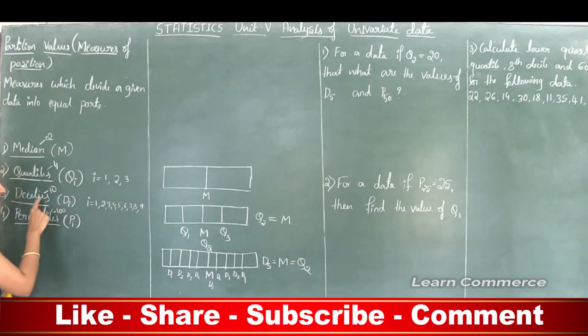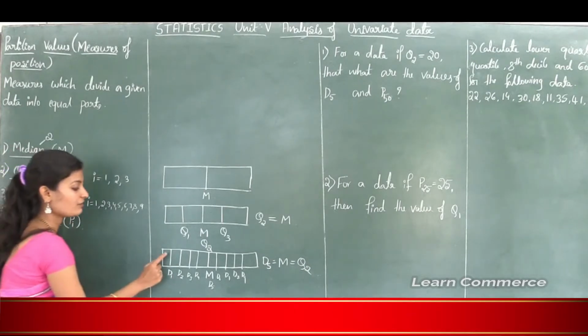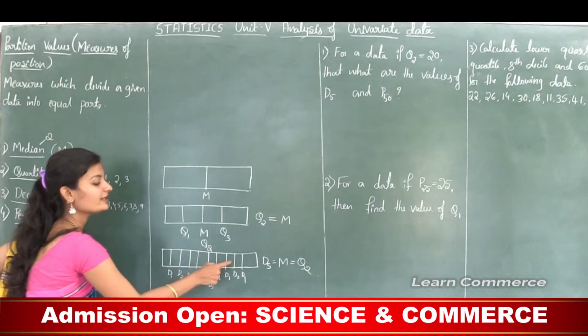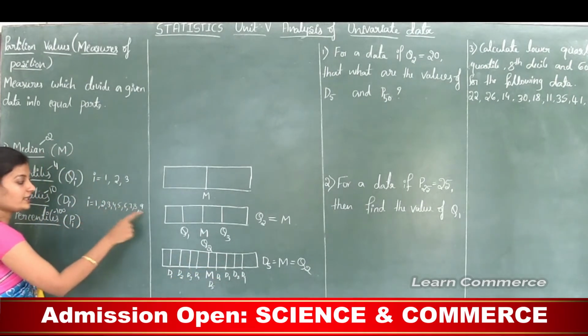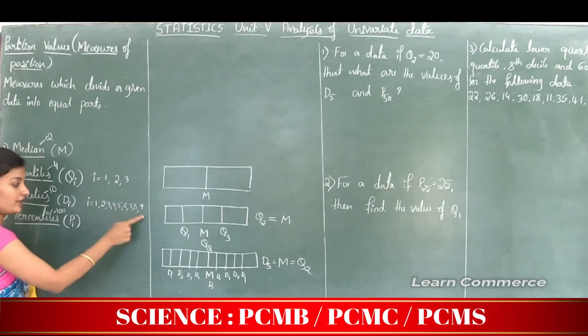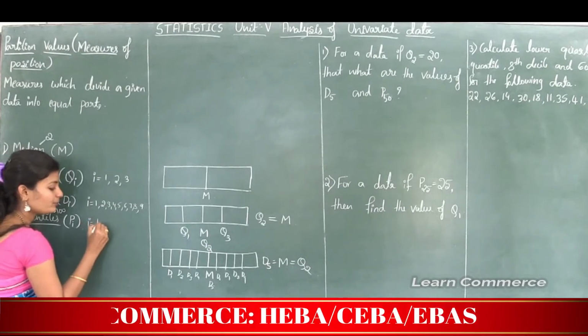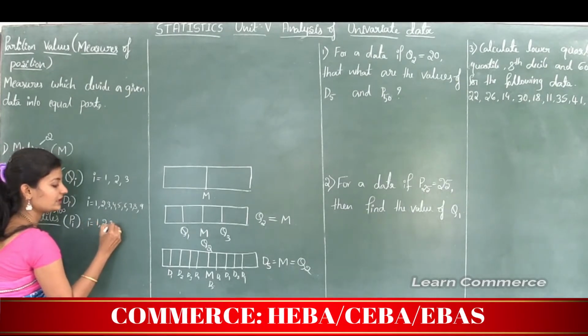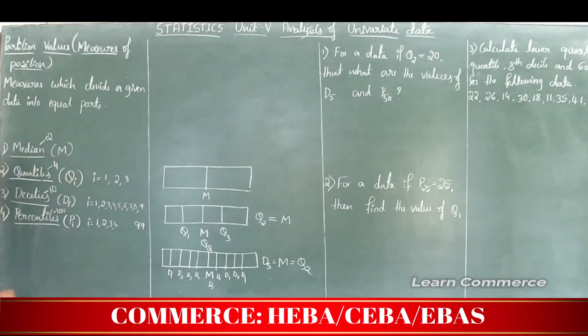And in the deciles, the given data is divided into 10 equal parts, 1, 2, 3, 4, 5, 6, 7, 8, 9, 10, but here we got the values up to 9. Like that, in a percentile, the given data is divided into 100 parts, but here i takes the value up to 99, 1, 2, 3, 4, up to 99. Okay, this is all about percentile.